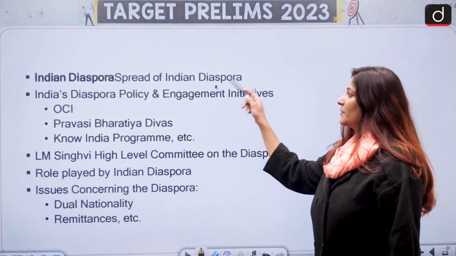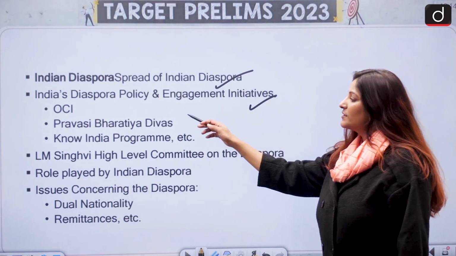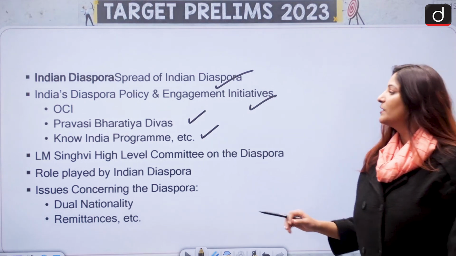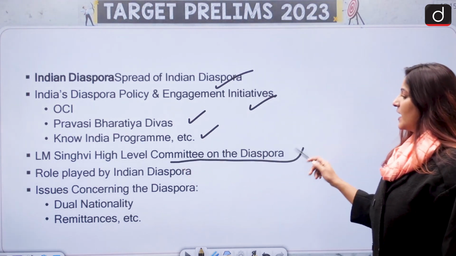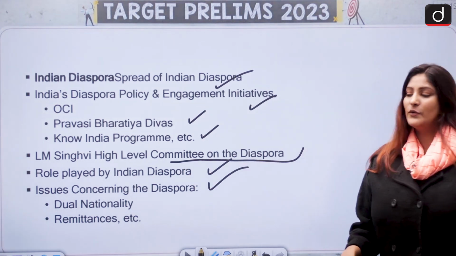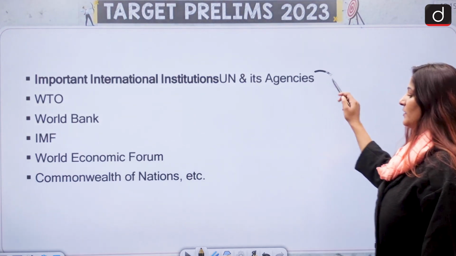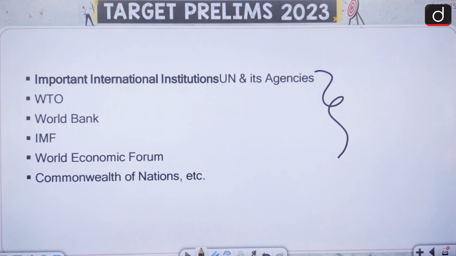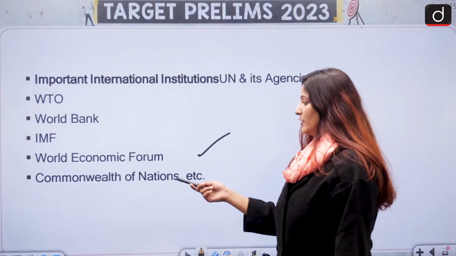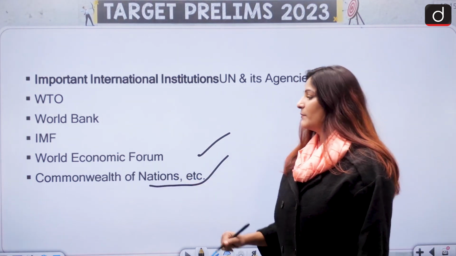Indian diaspora and the spread of Indian diaspora, policy and engagement initiatives. OCI, Pravasi Bharatiya Divas, Know India program and other initiatives which are relevant. LM Singhvi High Level Committee on the Diaspora, role played by Indian diaspora, issues concerning the diaspora, dual nationality and remittances. Then we have other very important agencies such as World Trade Organization, World Bank, IMF, World Economic Forum, Commonwealth of Nations, because the Queen recently died, so this is also very important, do read about it.